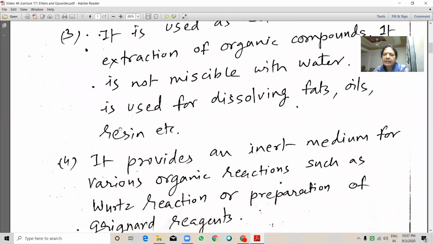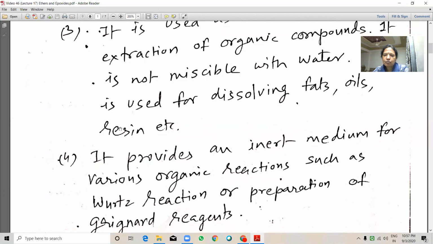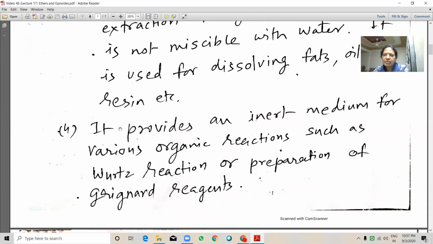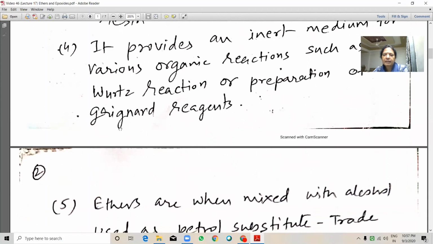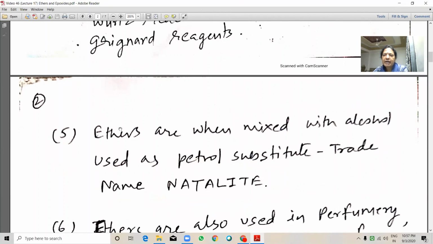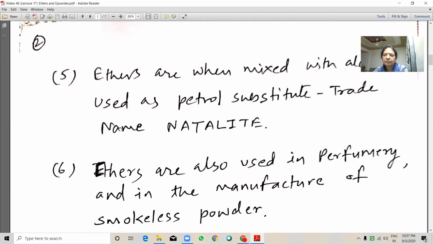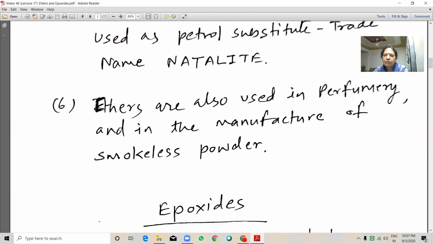It provides an inert medium for various organic reactions such as the Wurtz reaction or the preparation of Grignard reagent. Ethers, when mixed with alcohol, are used as a petrol substitute. The trade name is Natalite. Ethers are also used in perfume and in the manufacture of smokeless powder. So this is all about ethers.